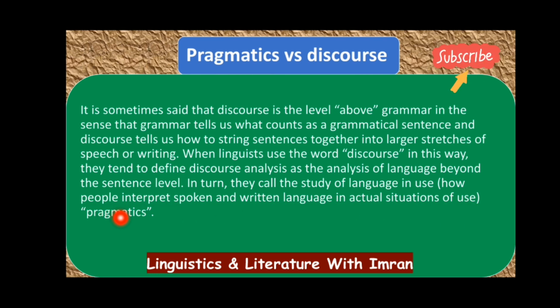So what is pragmatics? It is how people interpret spoken and written language in actual situations. That is language in use: how language is used in a particular situation, or how people use language in an actual situation. That would be pragmatic analysis.